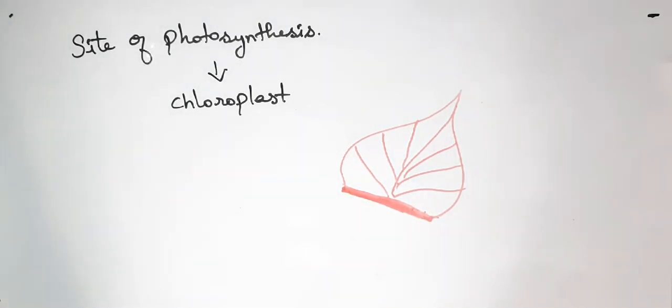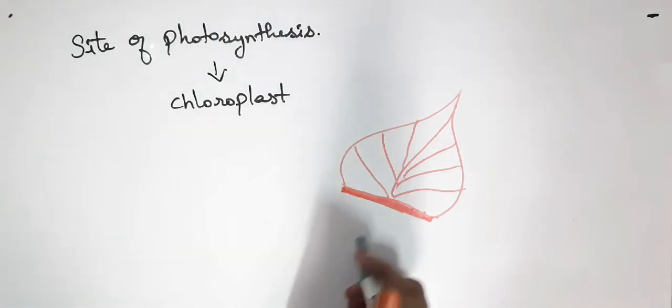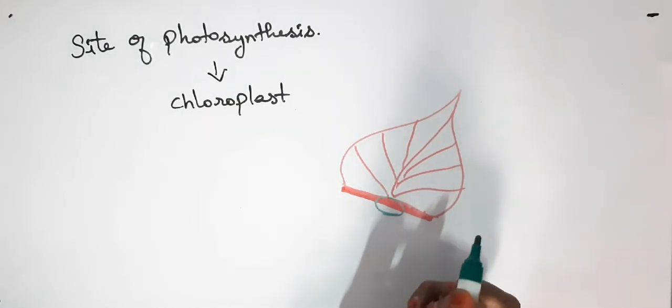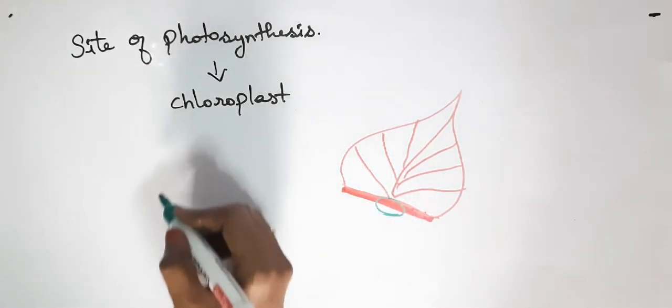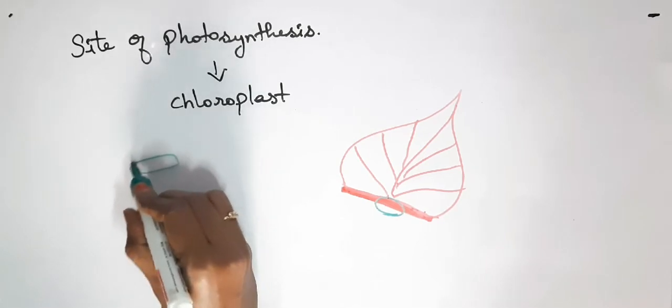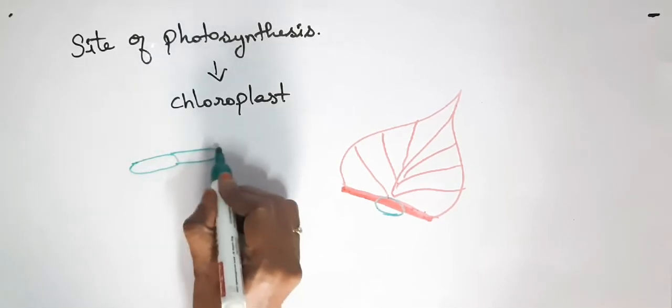If you place a piece of this broad region under a microscope, you can see layers of epidermis cells.